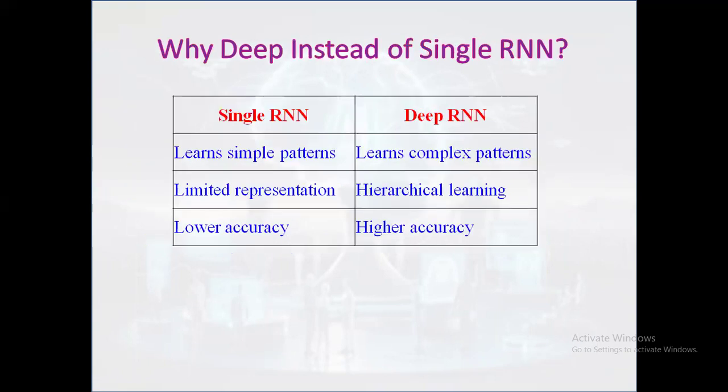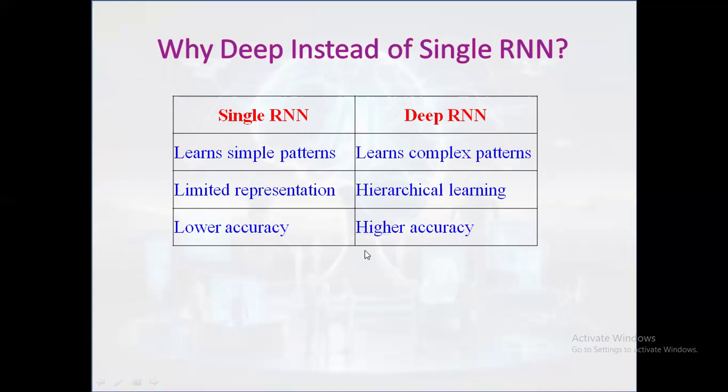Why deep instead of a single RNN? A single RNN learns simple patterns, whereas a deep RNN learns complex patterns. A single RNN may miss the deep relationships, and a deep RNN captures the layered patterns.